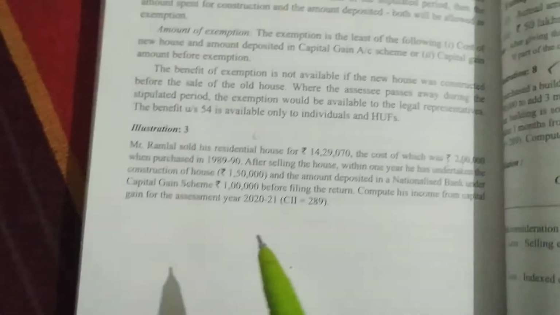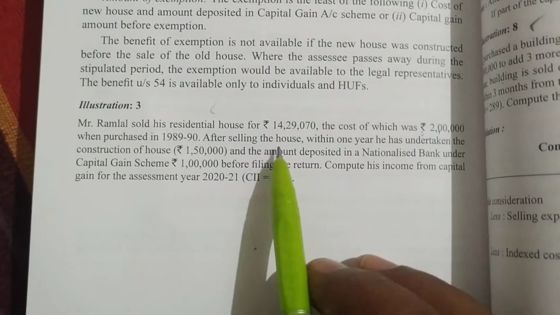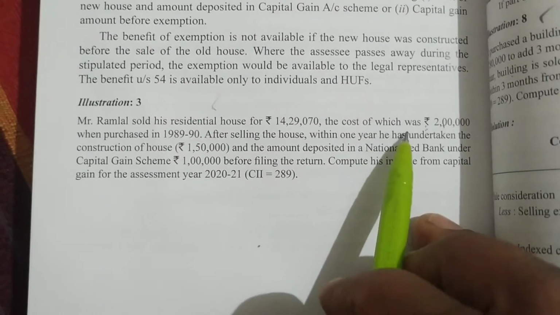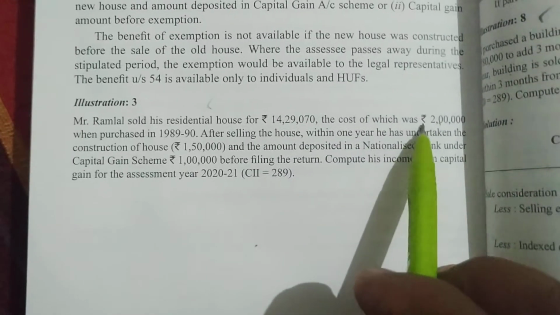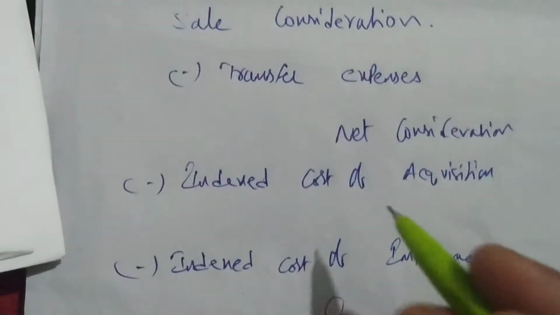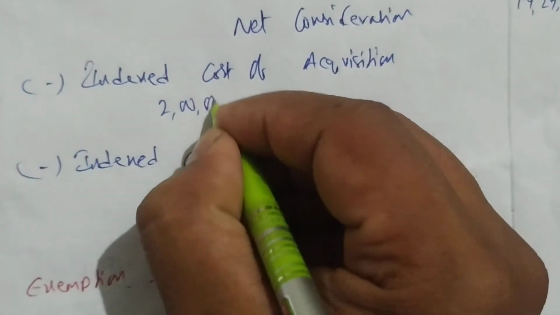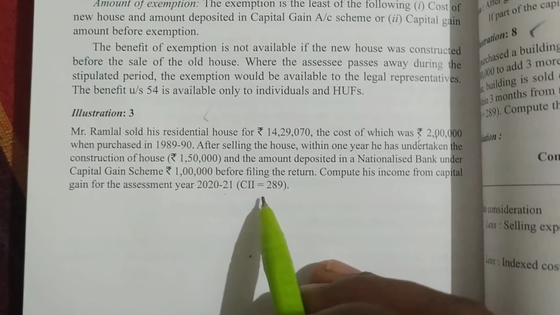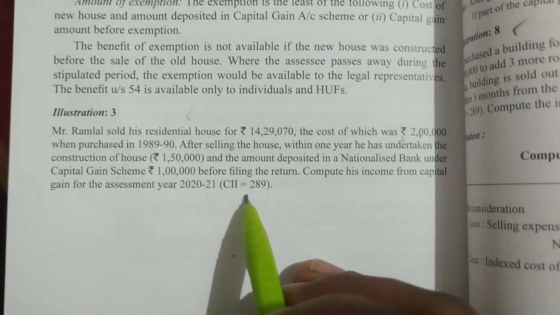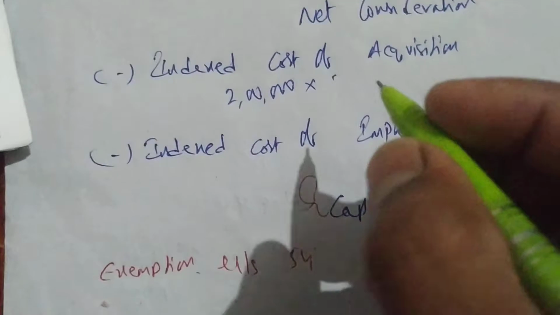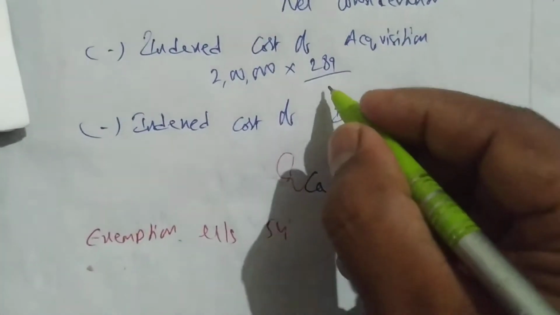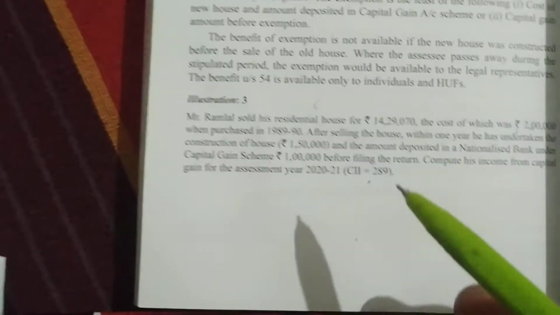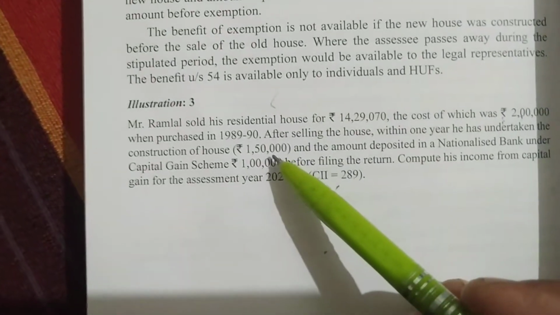Okay, so we have to find the indexed cost. The house was purchased in 1989-1990, and the amount is 2 lakhs. So this is the cost of acquisition. 2 lakhs we have to write, into the indexation for 2020-21, which will be 289. I'm writing the numerator as 289, and the denominator will be 100, because the house property was purchased before 2001.